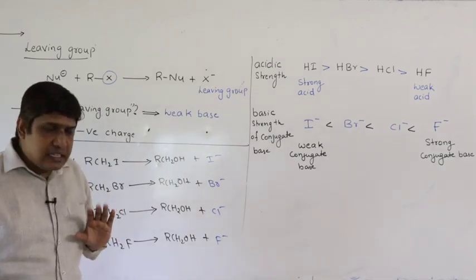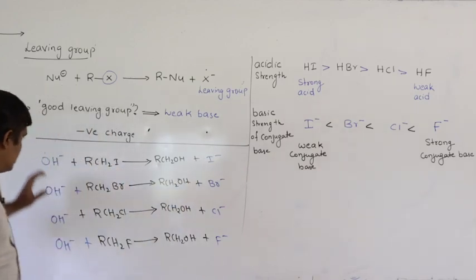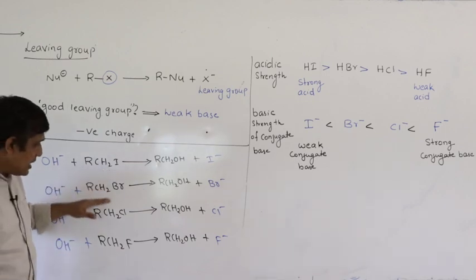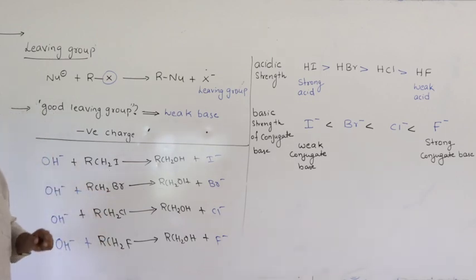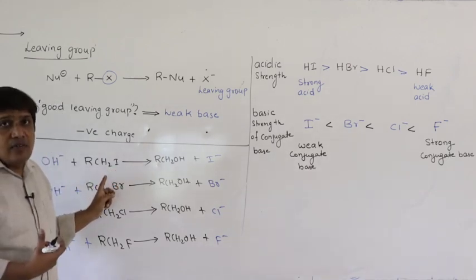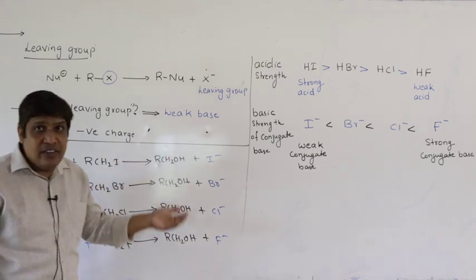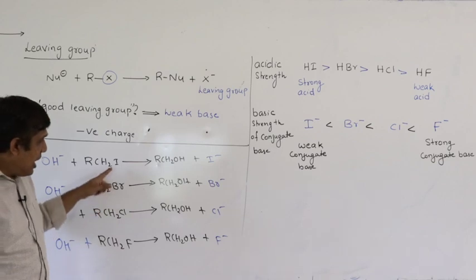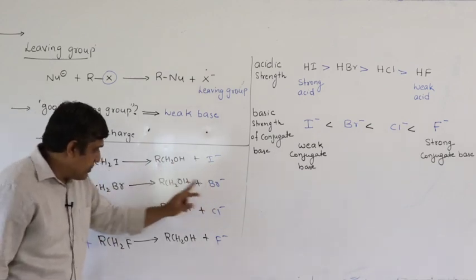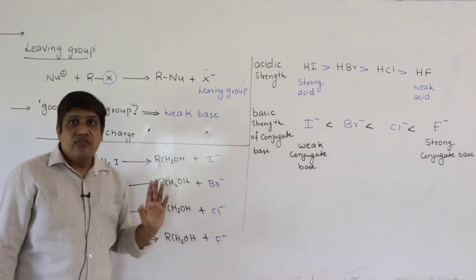Does the reaction take place at the same speed? The answer is no. The attacking nucleophile is the same, so it does not affect. The alkyl group is also the same, so it is independent of the structure of the alkyl group. It depends upon the ability of the halide ion to leave, whether it is a good leaving group or not. Iodine after removal gives I minus, Br gives Br minus, Cl gives Cl minus, F gives F minus.